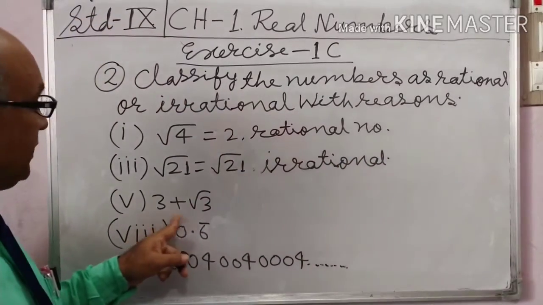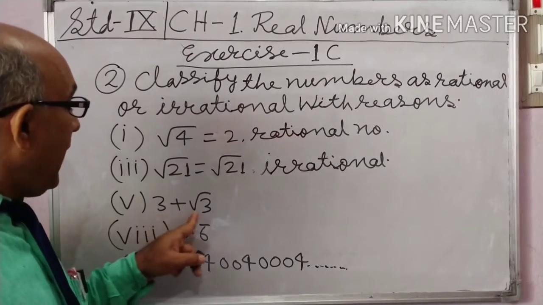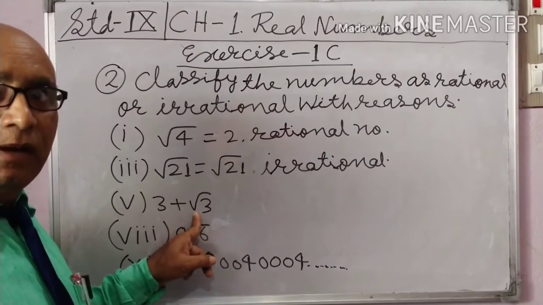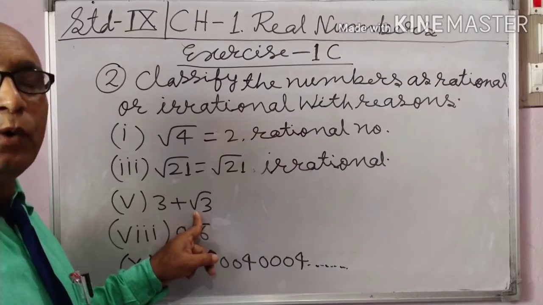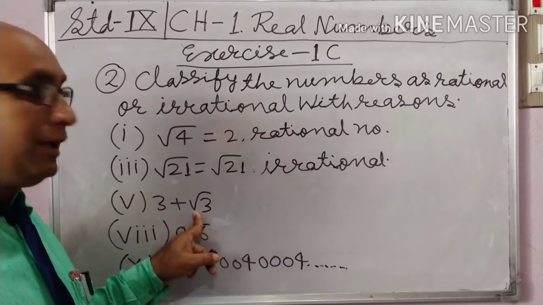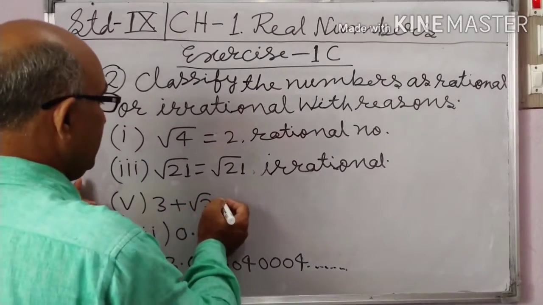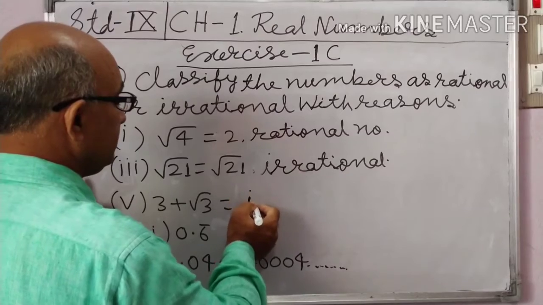Irrational. 3 plus root 3. 3 is a rational number and root 3 is an irrational number. We know that the sum of one rational and one irrational is an irrational. So the sum of it is irrational.